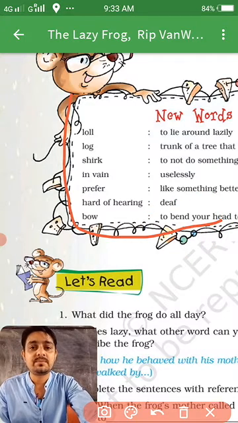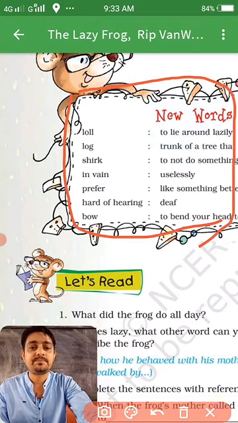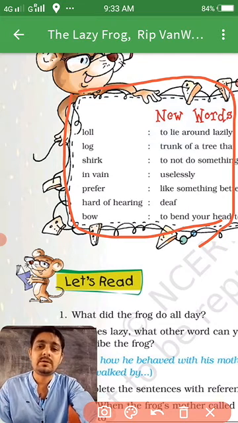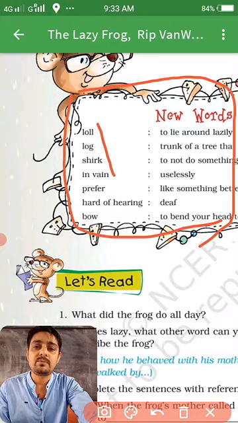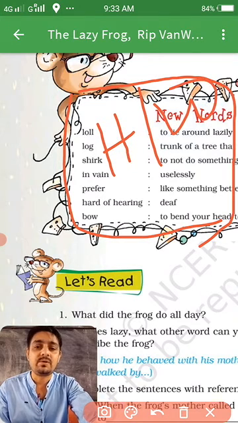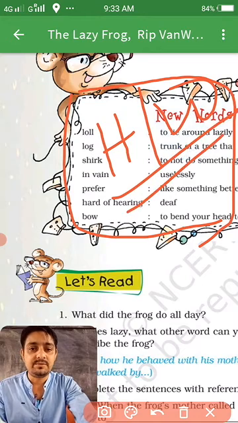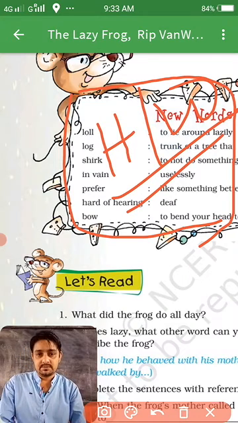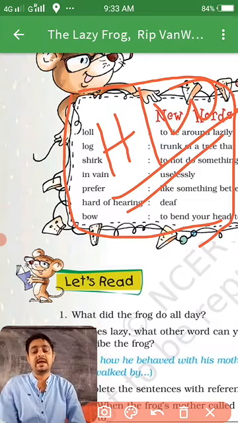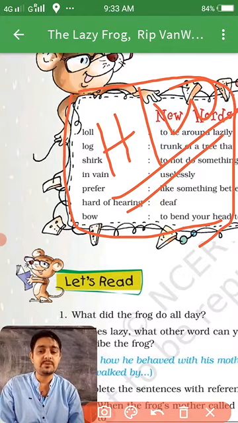This part you will write in your copy. Okay, this is your homework. Will you do it? Okay, do it at home. Do it, and read the poem also.